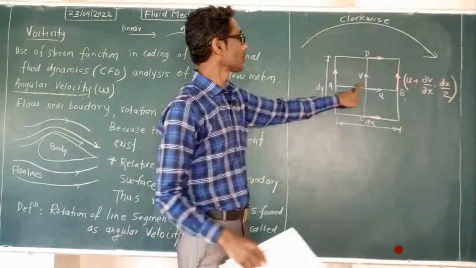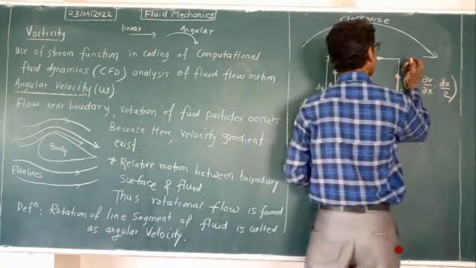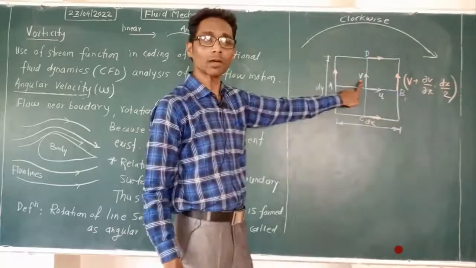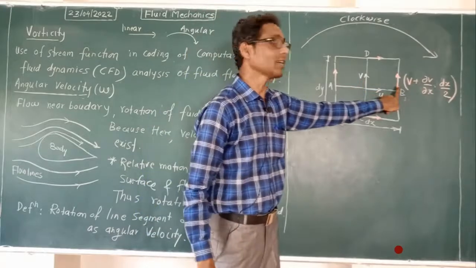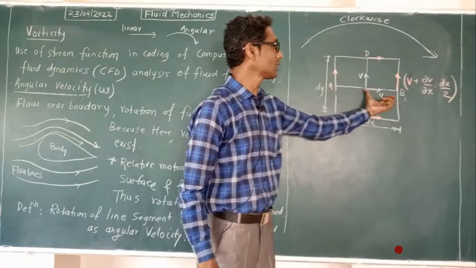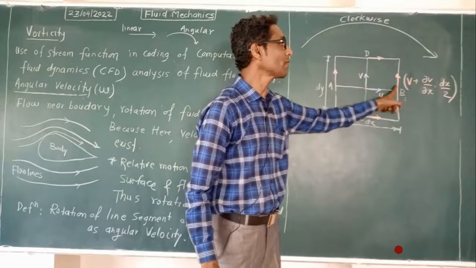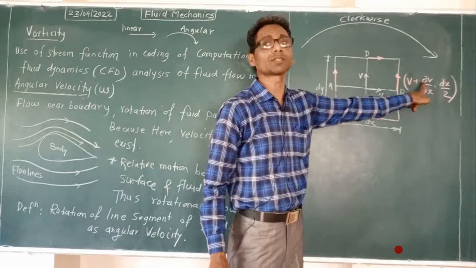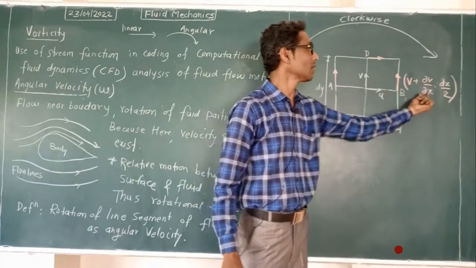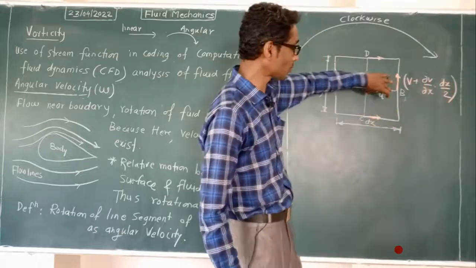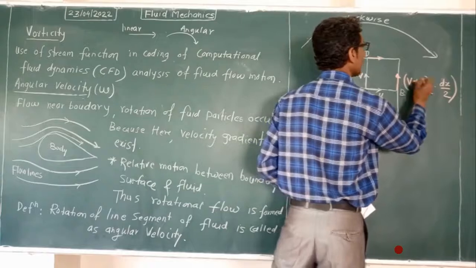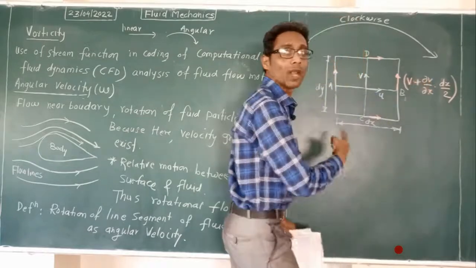U plus, okay, sorry, this is a v plus actually, because it is the vertical component, the v velocity at the center. At the right side segment, this is half the distance, the full element is dx, this is half distance, that is why velocity at this point will be what? Delta v, means change in velocity, differential delta v with respect to which direction? With respect to x, delta x, into dx by 2. Why? Because this is a half distance, dx by 2. Okay, now this is on the right side, that is why we have a plus sign, means velocity is increasing.